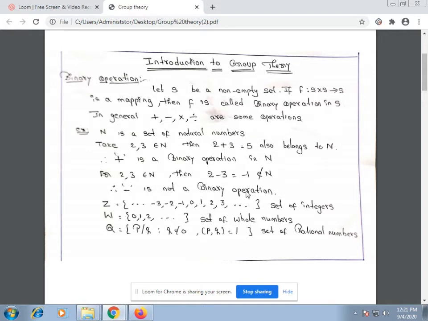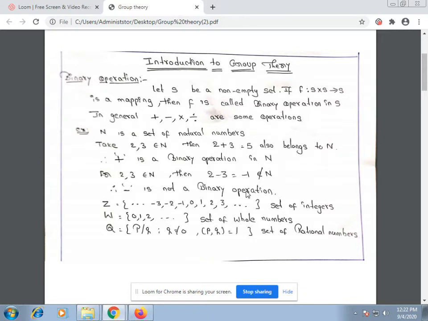That is, if you take 2, 3 belongs to N, then 2 plus 3 is equal to 5, and 5 also belongs to N, so we can say that plus is a binary operation in N. If you take minus, the same numbers 2, 3 belong to N, then 2 minus 3 is equal to minus 1, which does not belong to N. Therefore, minus is not a binary operation on the set of natural numbers.